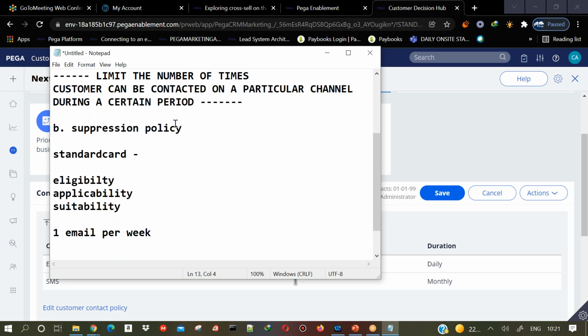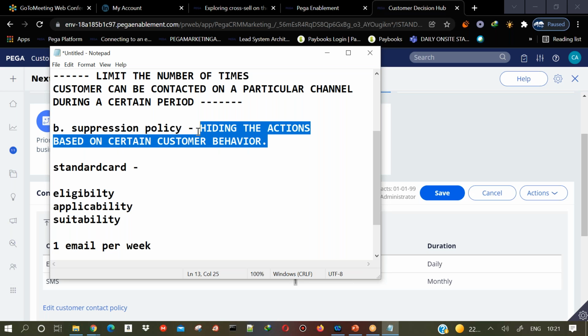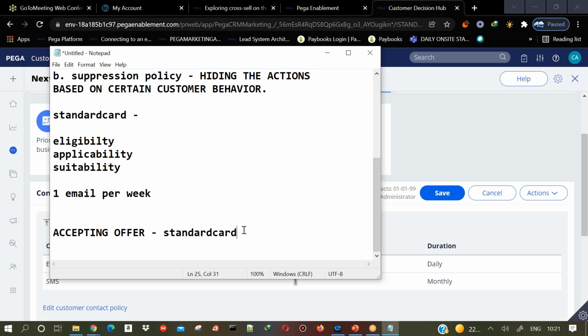The suppression policy is used for hiding the actions based on certain customer behavior. We can use the suppression policy in order to hide the actions based on a customer behavior. Let us say the business requirement is, if the customer has accepted an offer, we should not show the same offer again, right? We should not send the same promotion to the customer again.